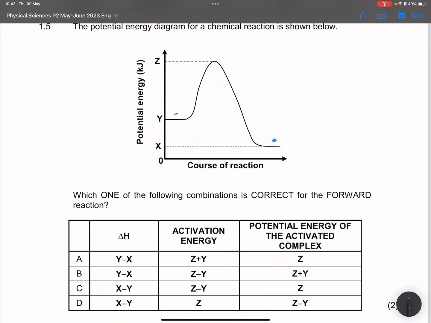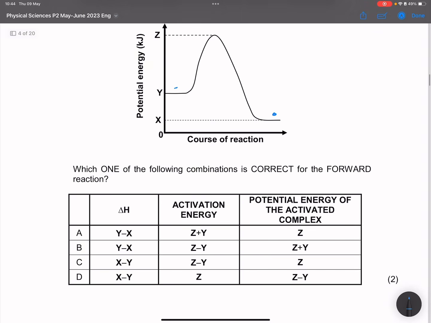So that will be X minus Y. So the only possible answers would be C and D. Then we know that for activation energy, we always take the energy for the forward reaction. It will be the energy of the activated complex minus the energy of the reactant. So that will be Z minus Y. With that said, there's only one possible answer there, and that is definitely C. And definitely Z would be the potential energy of the activated complex.